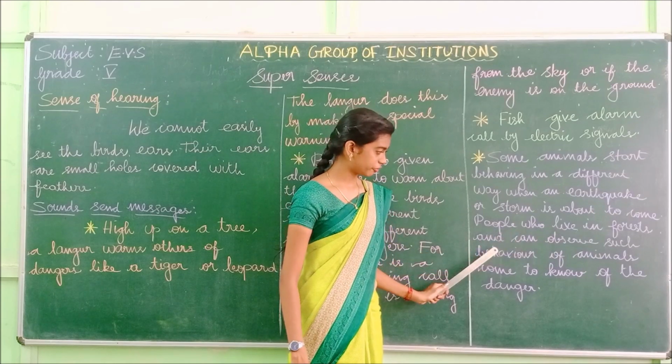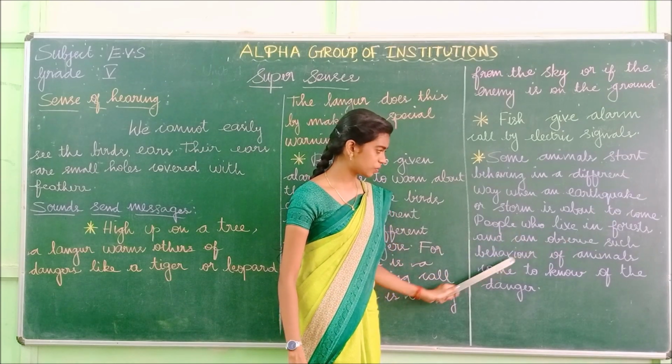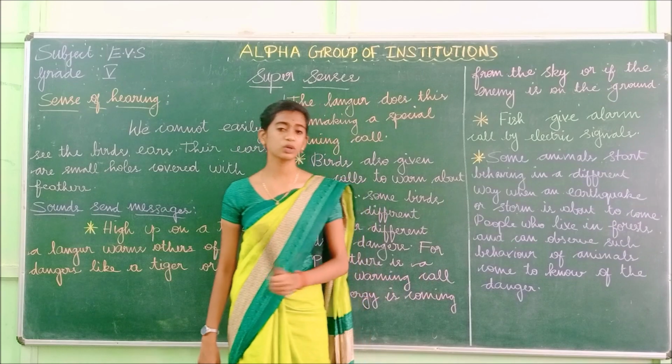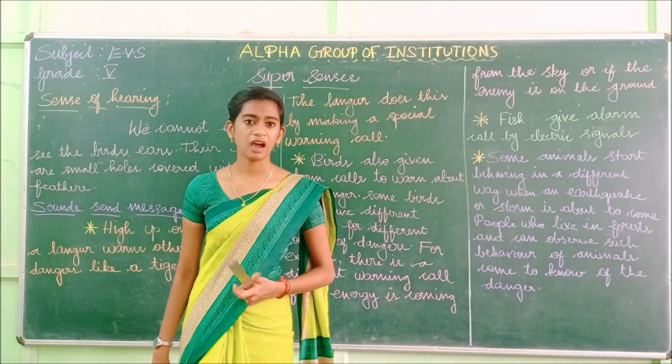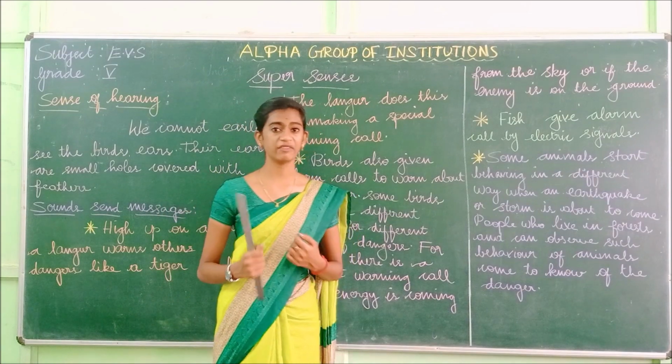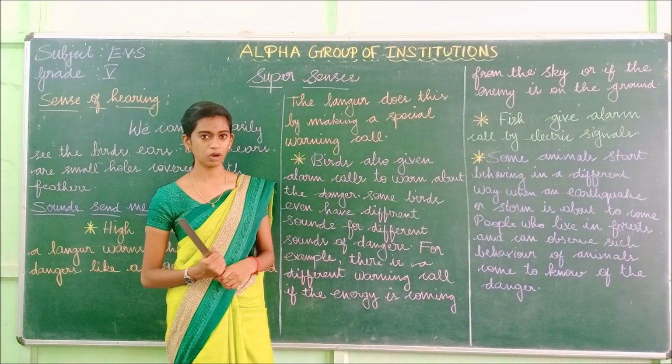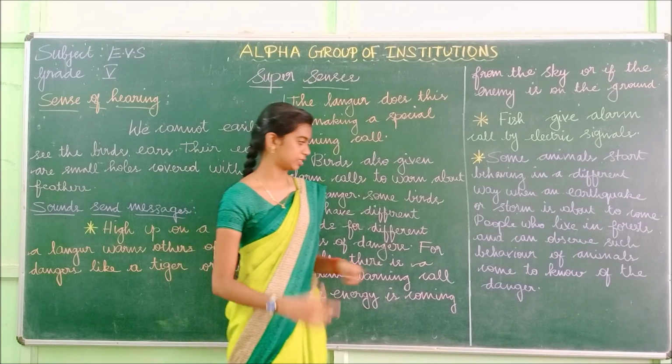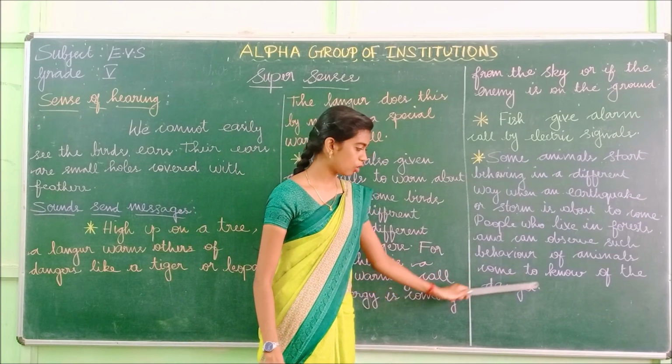People who live in the forest can observe such behavior of animals. So the people who are living in the forest can recognize how the animals are behaving in a different way, and they come to know that they are warning us. They come to know of the danger.